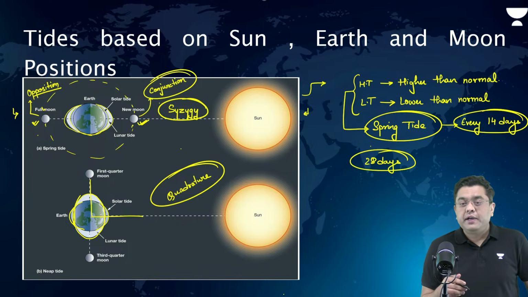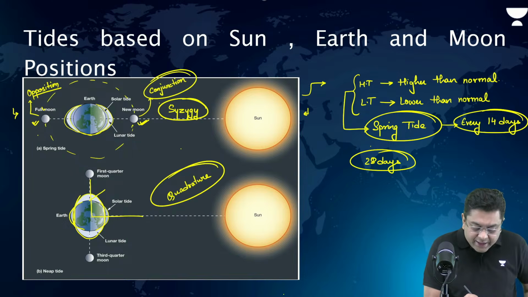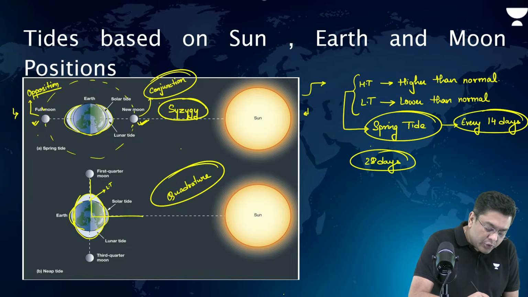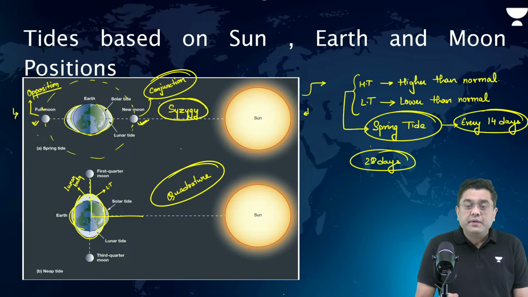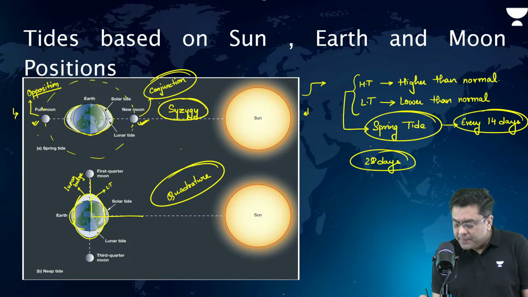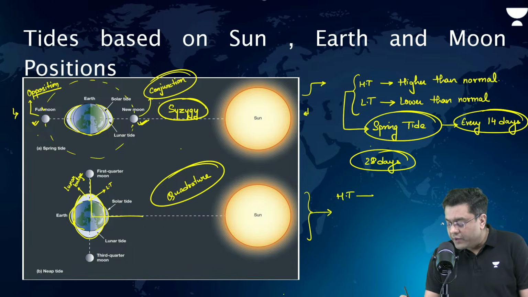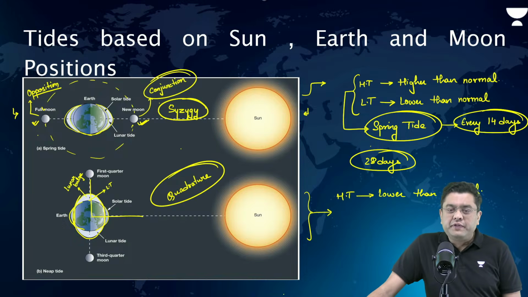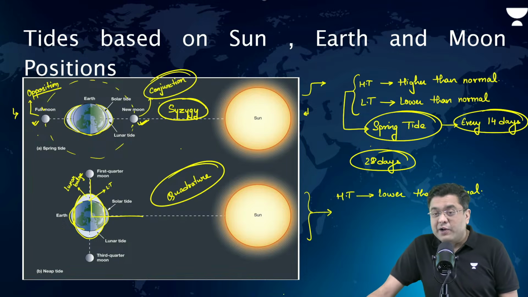So, if you observe, as per the solar tide, this region should get a low tide. But as per the lunar tide, here you have a bulge, isn't it? So they will cancel out each other. That is when high tides will be lower than normal because they get cancelled out. The impact of the sun and the impact of the moon will cancel out each other.